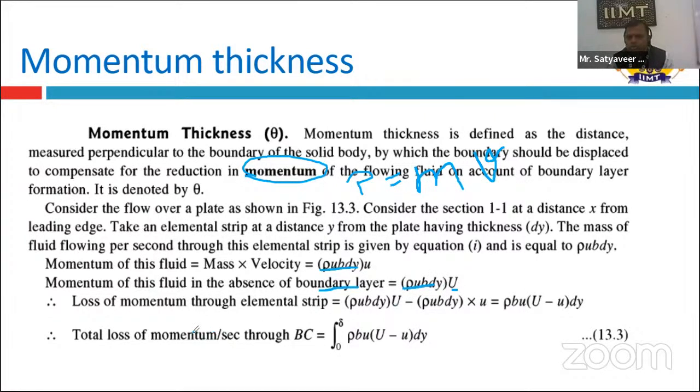For the loss of momentum through the elemental strip, we subtract the momentum of this fluid from the momentum in the absence of the boundary. So we get the equation rho b u (capital U minus small u) into dy. The total loss of momentum is the integration from 0 to delta of rho b u (capital U minus small u) into dy.